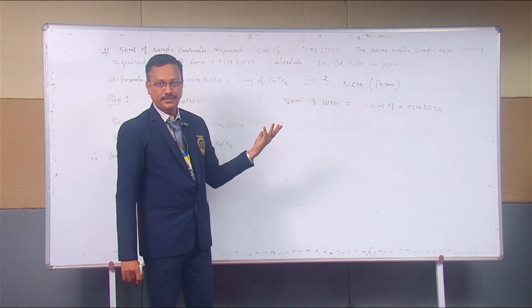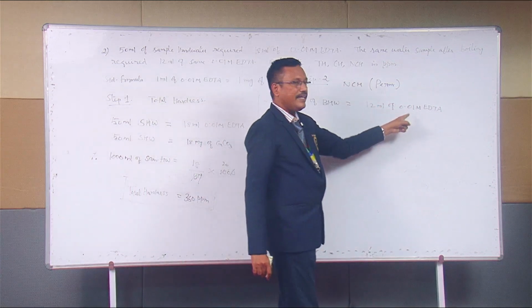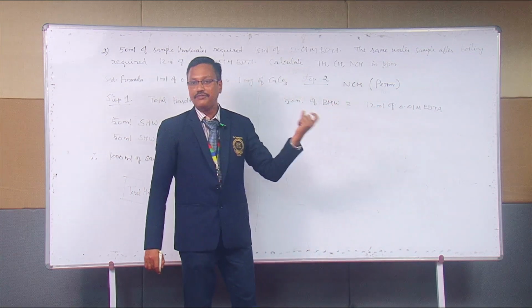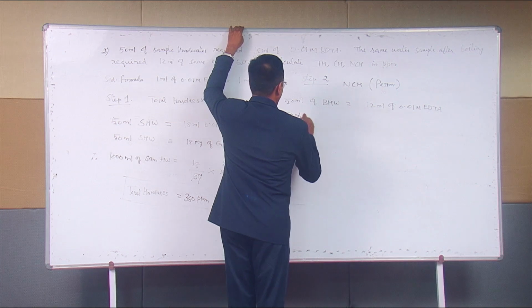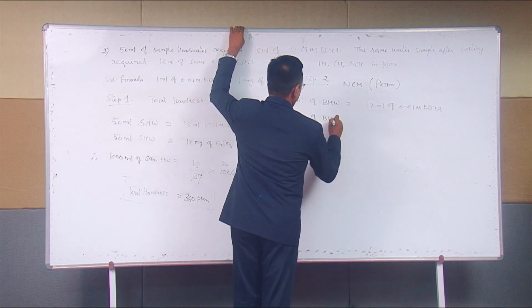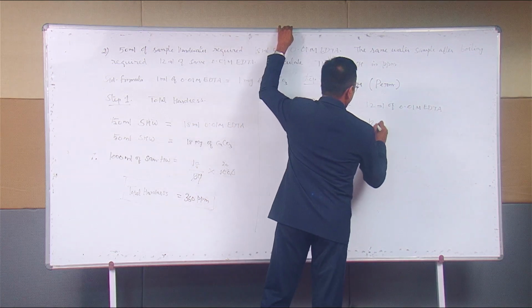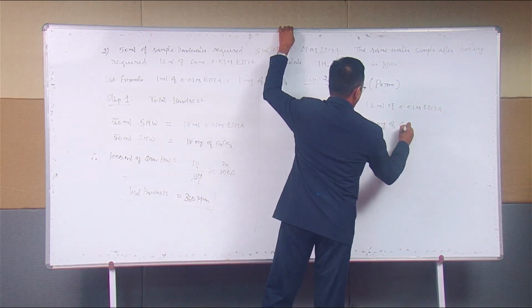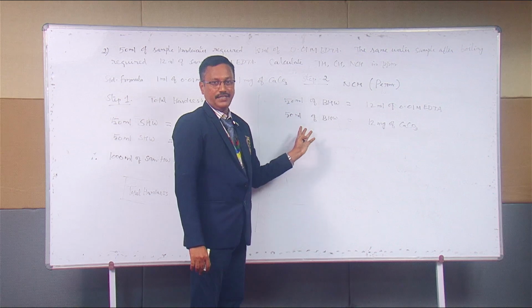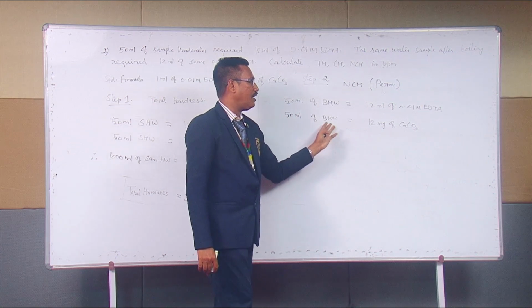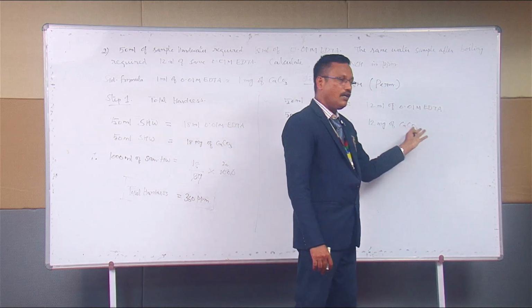What's my next question? How will you convert this equivalent in terms of calcium carbonate? 50 ml of boiled hard water is equal to 12 mg of calcium carbonate. Am I right? It is very logical.